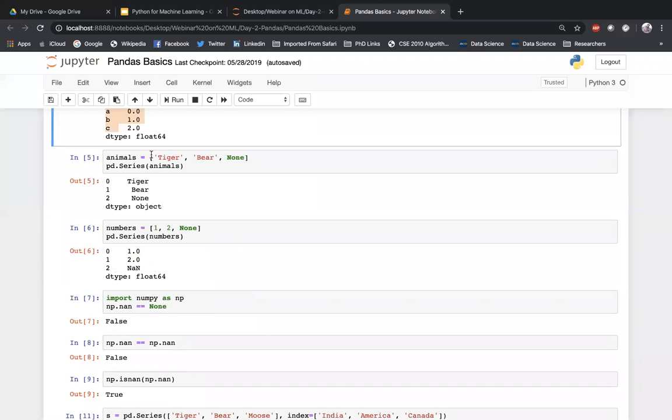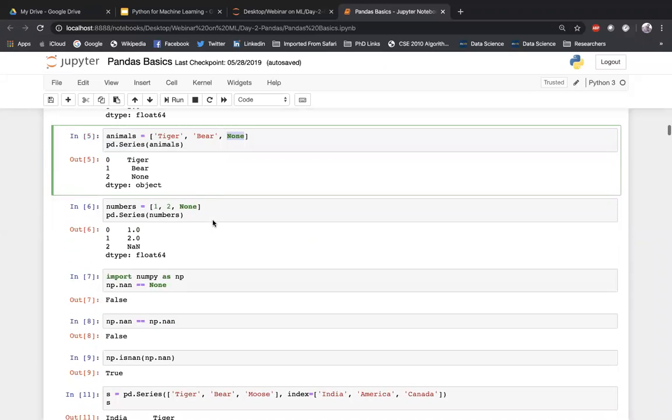You can also see another thing here: animals is equal to, I'm defining 3 variables, but this time, instead of one item, I have given a None. When you represent None, the same None comes here. None means I have not given any data right now, because I don't know what the data might be. When you pass that with strings, you can see that it is printing a None.